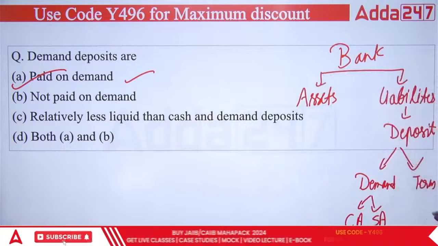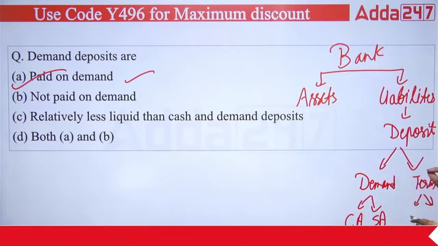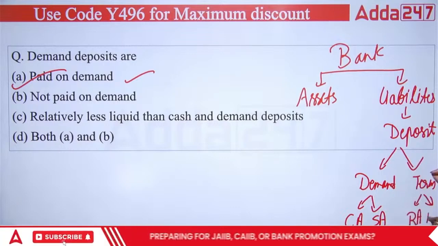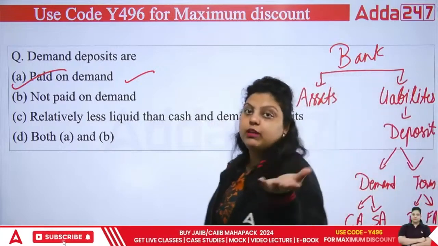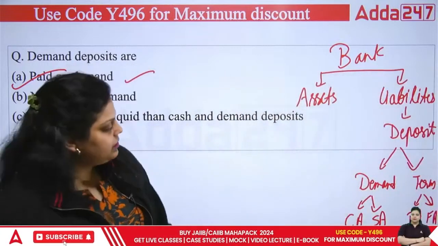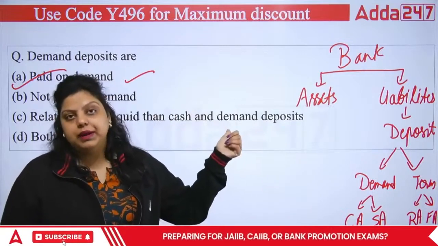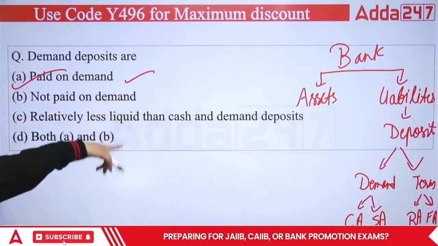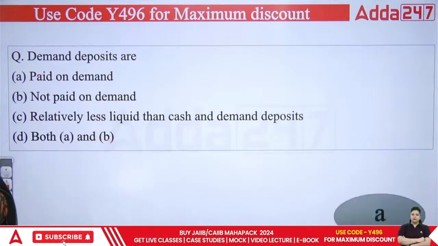Now, in case of term deposit or time deposit, this will be fixed for a particular time. And that is your recurring account and fixed account. Or in general language, we use FD and RD for the same. Okay. So this is what we're talking about. So it's very obvious the demand deposit will be paid on the demand. And do remember this as well. Okay. So right answer we have is A.